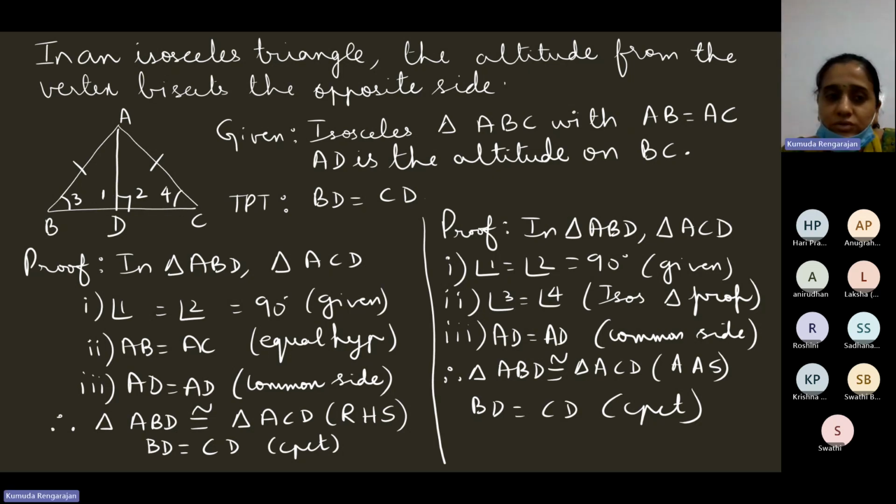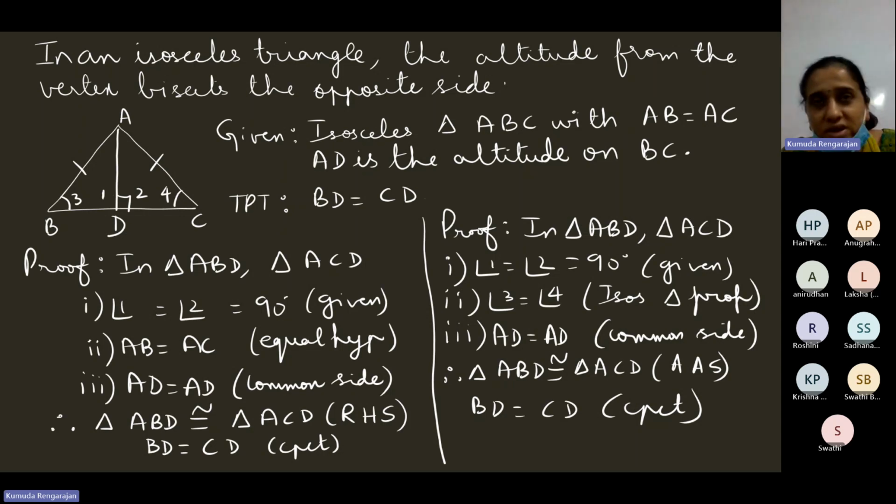So any rule you can use. So this is the property: in an isosceles triangle, the altitude from the vertex bisects the opposite side. So from this, what is given? An isosceles triangle is given. The altitude from the vertex is given. Altitude means it makes 90 degrees with the base. That bisects the opposite side, you have to prove.